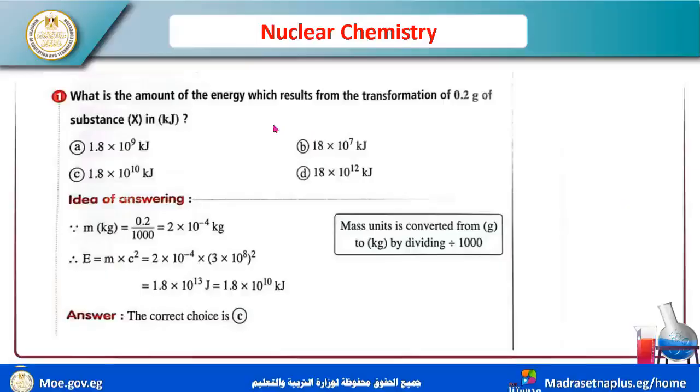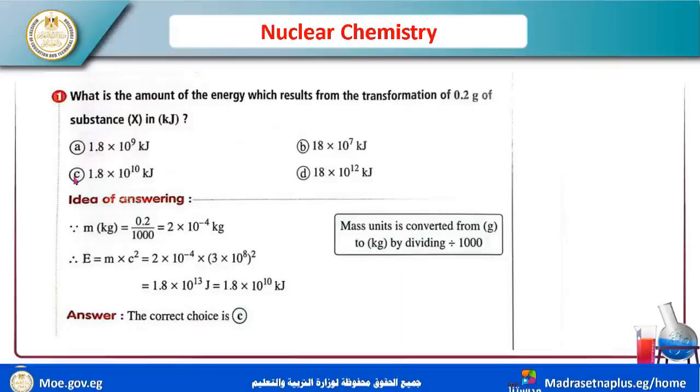What is the amount of energy which results from the transformation of 0.2 gram of substance X into kilojoule? I have many choices.